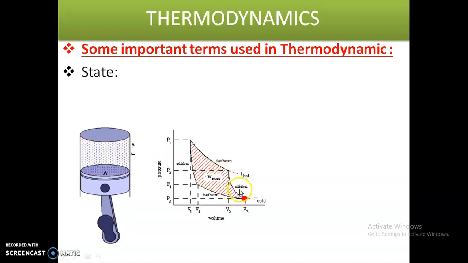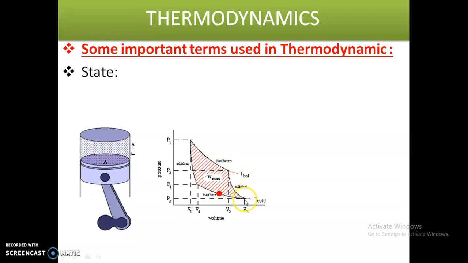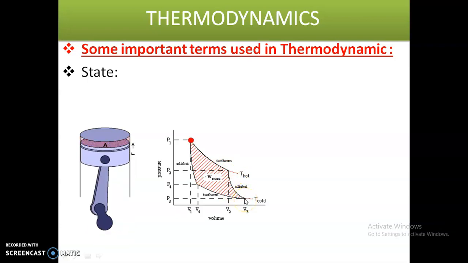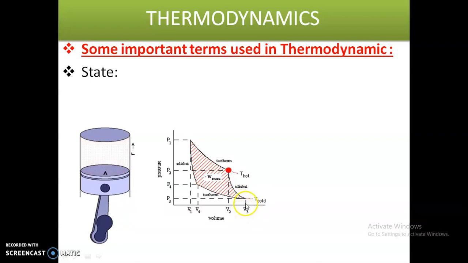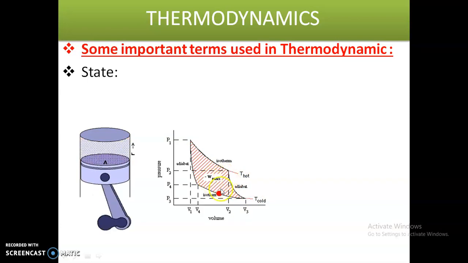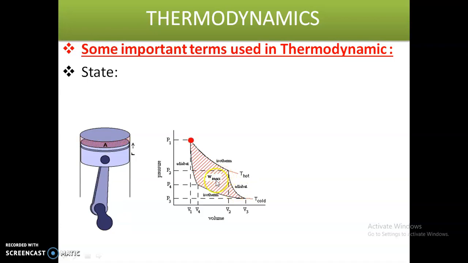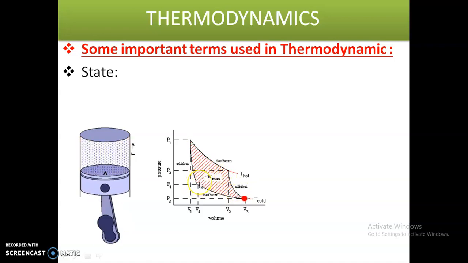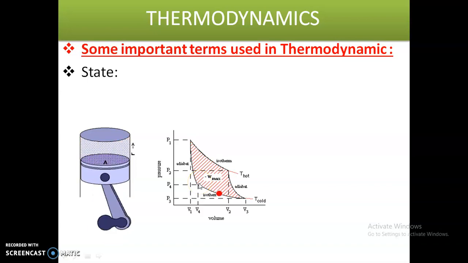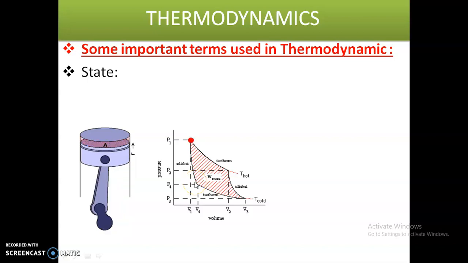At state 3, we will have volume V3, pressure P3 and temperature T3. At different states it will have different temperatures, volumes and pressures. That is called the state of the system.